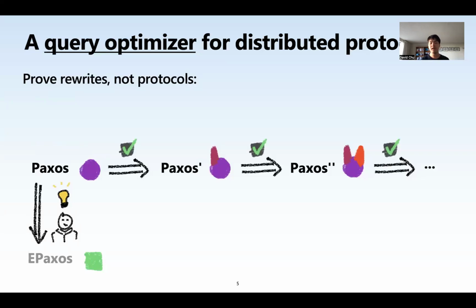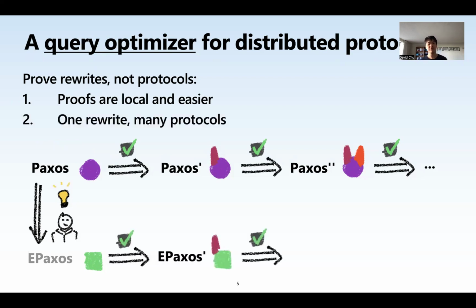So first, notice that I've moved the check marks from the protocols to these rewrites, and that's because we're now burdened with proving that the rewrites are correct, not the protocols. So the first advantage is because these rewrites are small and local, our proofs are also small and local and much easier to get right.